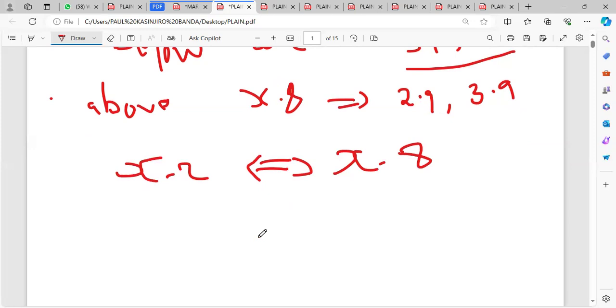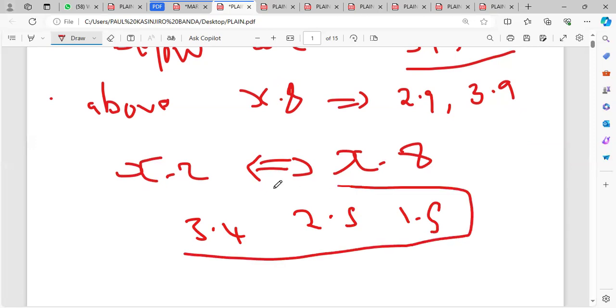You can't round off. So let's say, for example, 3.4. This 3.4, you should never round it off, okay? For example, I have 2.5. Don't round off. 1.5, don't round off, because these values are between x.2 and x.8. So what do you do to these values?